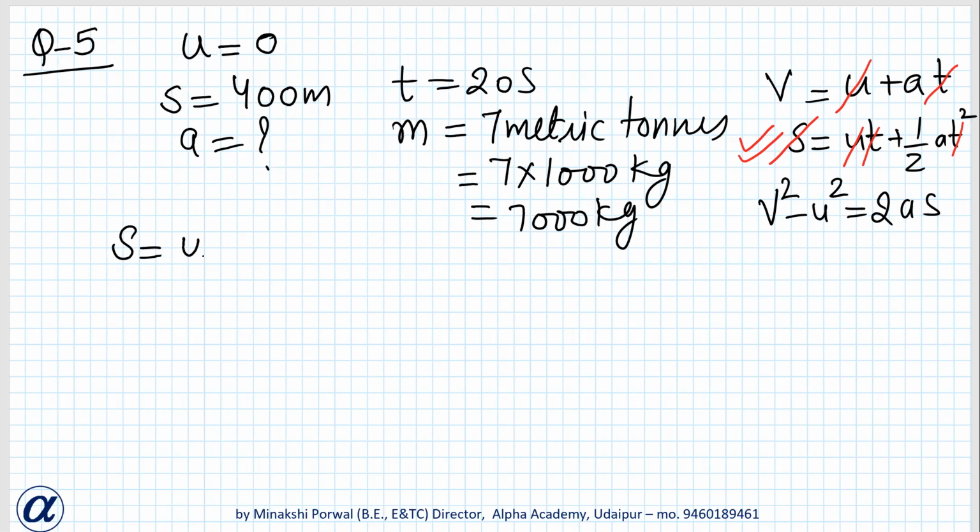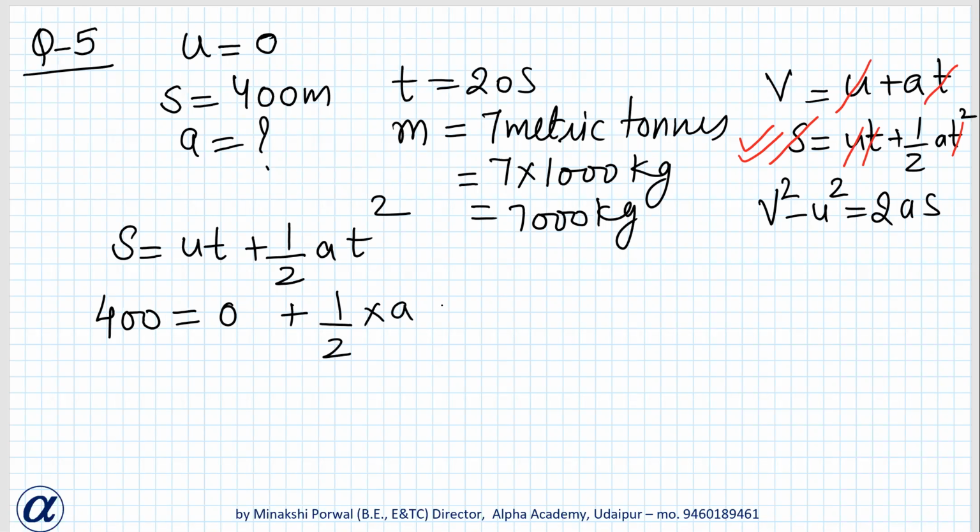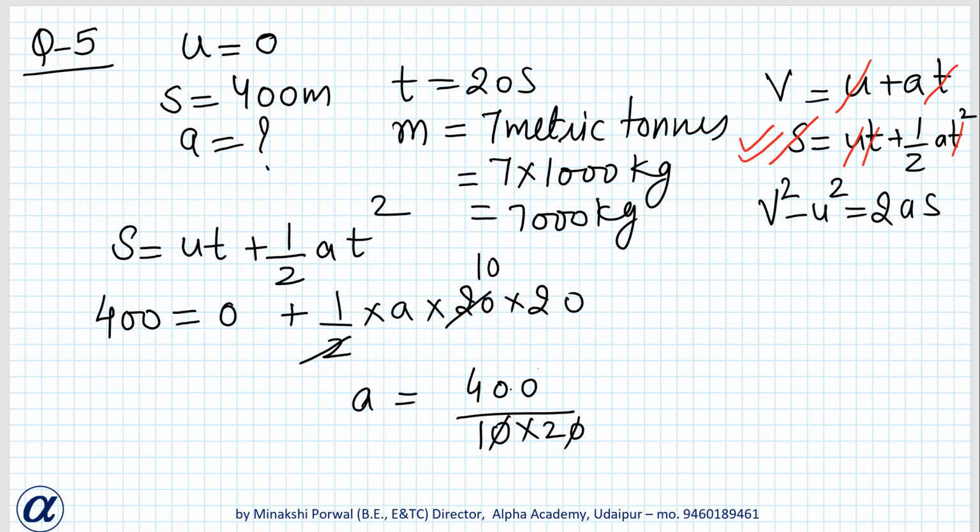S equals UT plus half AT square. S is 400, U is 0, plus half, A we don't know, and T is 20. So A equals 400 upon 10 into 20. So A is equal to 2 meter per second square. This is the answer.